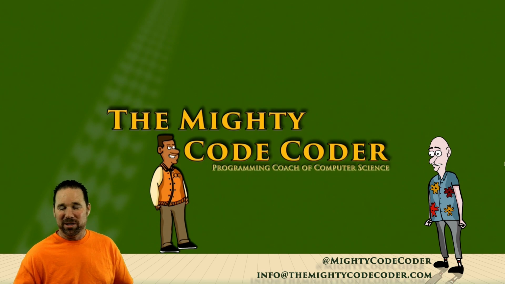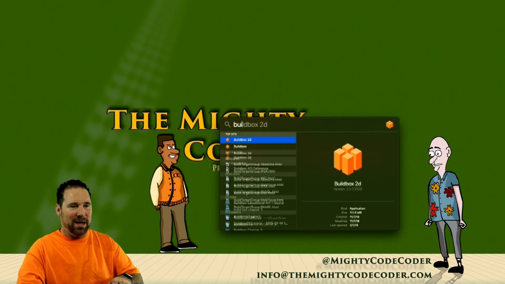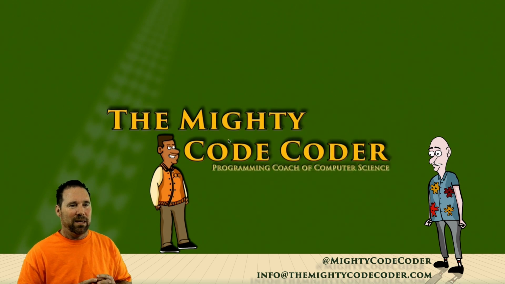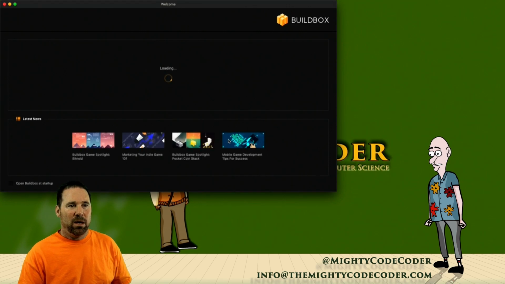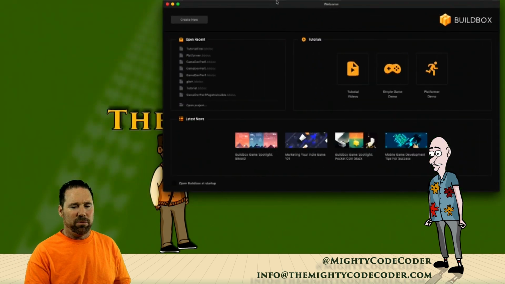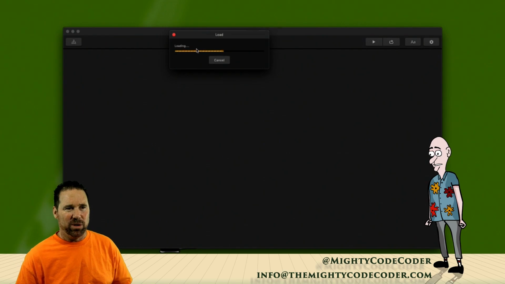So the first thing we want to do is start BuildBox. So I go Command Space, BUI, and it'll come up in your Spotlight search, and I will open BuildBox. All right, on the left side is all the projects we're working on. I will go ahead and click on the one we have been working on.